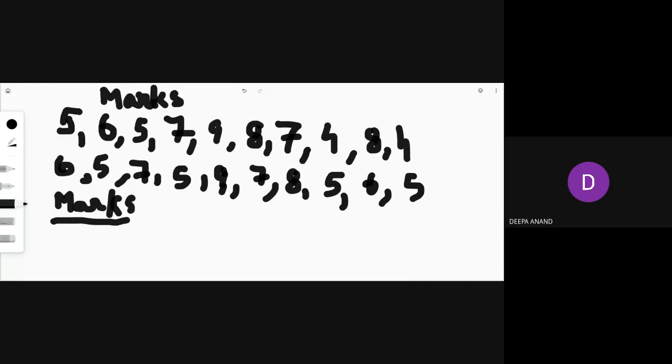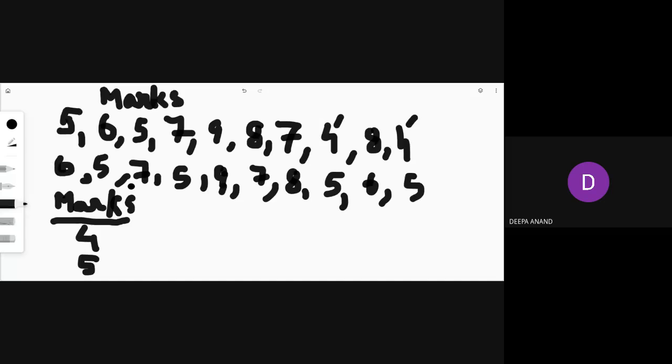In this case, you are not supposed to make it like 4 to 6, 6 to 8. You have to arrange every individual item: 4, then after that 5, every item. First, you see how many times this 4 has been repeated. 1, 2.